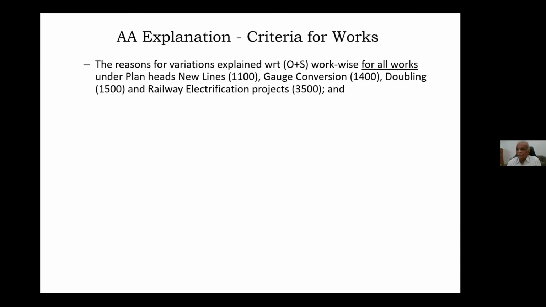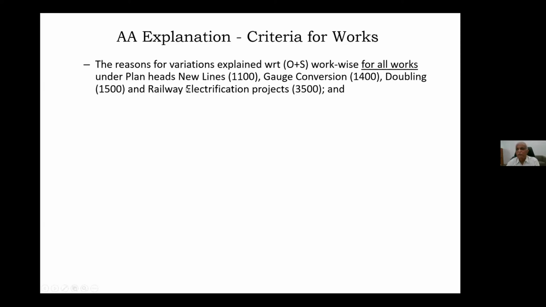This is about capital segment. So the reason for the variations will be explained with reference to O plus S, work-wise, for all works. मैंने बता दी criteria, all works under plan head, 4 plan head दिया है. ये 4 plan head में पिंक बुक में जो works है, ये पूरे के पूरे works को explanation देना है. O plus S और actual expenditure minus O plus S. Excess है या saving है. क्यों excess, क्यों saving? Physically they have to see and then send it.